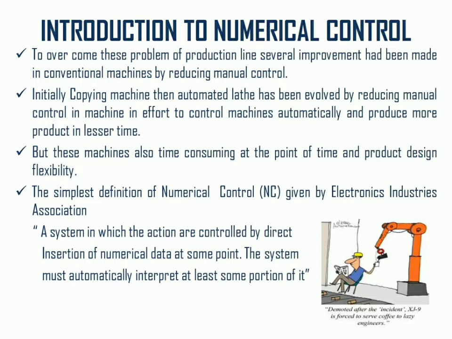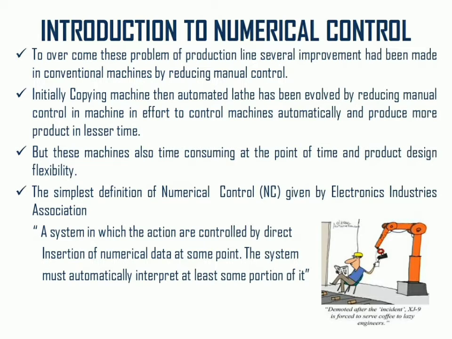had less flexibility. The simplest definition of numerical control is given by the Electronics Industries Association: a system in which actions are controlled by the direct insertion of numerical data at some point. The system must automatically interpret at least some portion of it. So the numerical control system is controlled with the help of some programming language or coded instructions. These coded instructions are interpreted by the numerical control system.